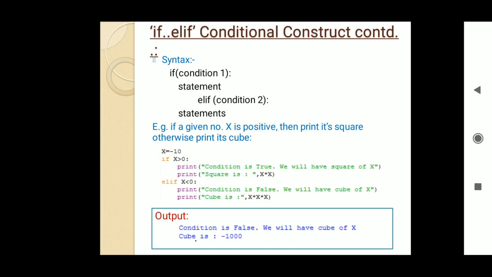But if the first condition using if is not true, then we are going to check or give another condition, whether x is less than 0, or whether x is negative, by using the elif keyword. If you can just see on the screen, if the number x is negative, then it will come in the second condition and will print the cube. You can just see the output. For the value of x equals -10, we have the cube, it's -1000.